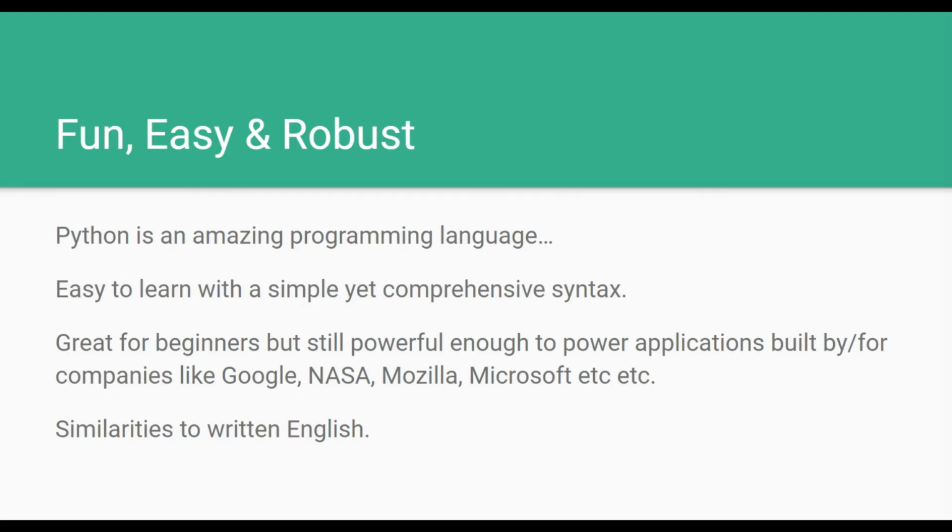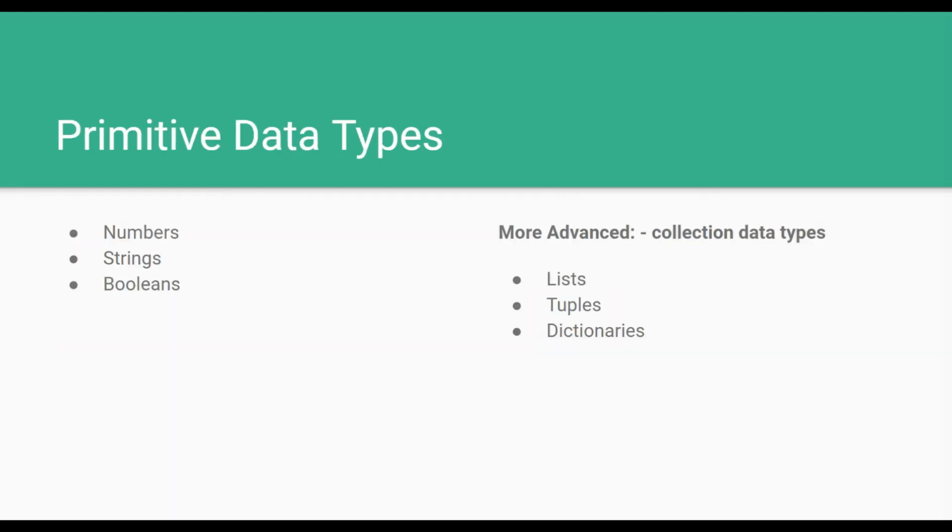So primitive data types, which is what we're going to cover in this first lesson, would be things such as numbers, strings, and Booleans. We're going to dig into them in a lot more detail in a moment. Those are the three that we're going to be learning in this video. In later videos, we can expect to learn more advanced collection data types, such as lists, tuples, and dictionaries. But just to bear in mind for now. So that's the introduction really. So let's head on over to our development environment and start digging deeper.